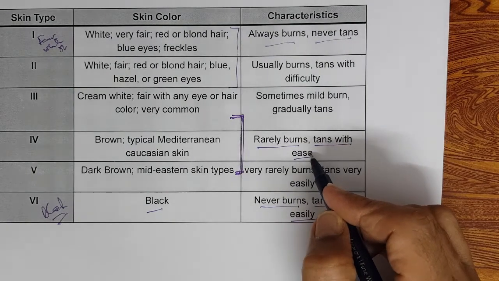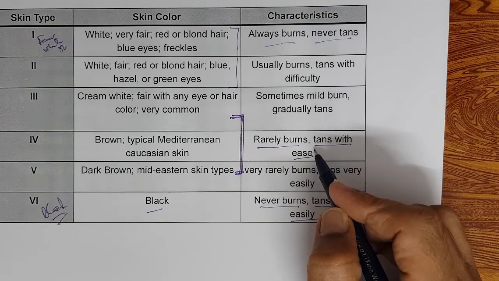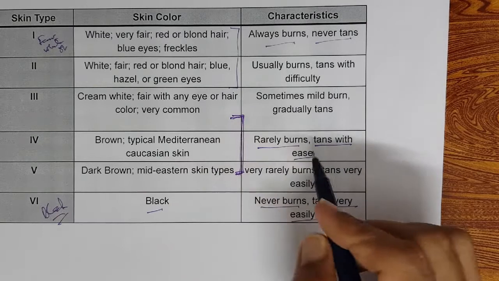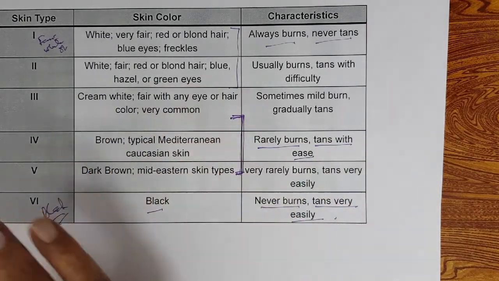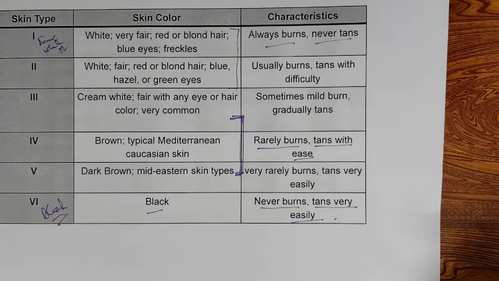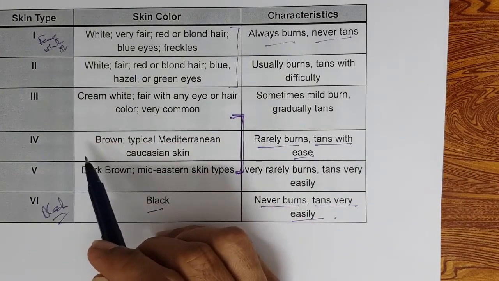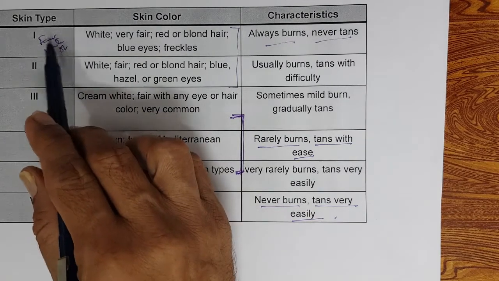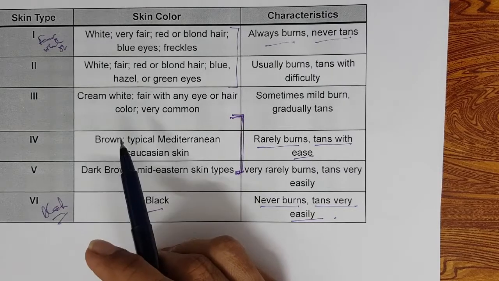When we studied pigmentation, we discussed why they are tanning, and about eumelanin and pheomelanin. We will discuss again when we discuss skin lightening. Here, skin type 1 burns, doesn't tan.